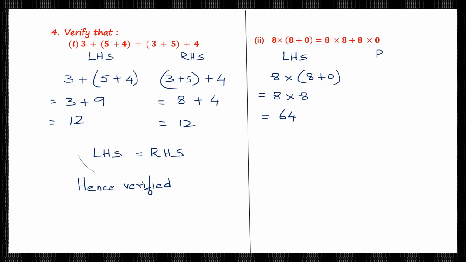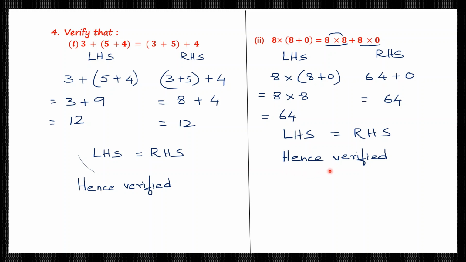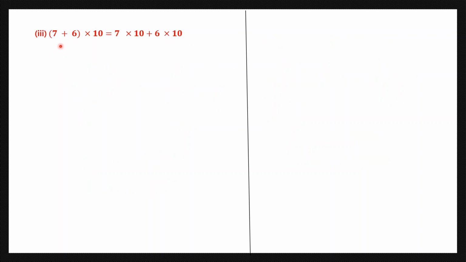On the right hand side what do we have? So here we have 8 into 8 plus 8 into 0. So we can do this. 8 into 8 is 64 plus 8 into 0 is 8 zeros are 0. So here what do we have? 64. So as you can see, the left hand side is 64 and the right hand side is also 64. So we have verified that the left hand side is equal to the right hand side. Hence this is verified. So the left hand side here, though it's put differently, is equal to the right hand side.